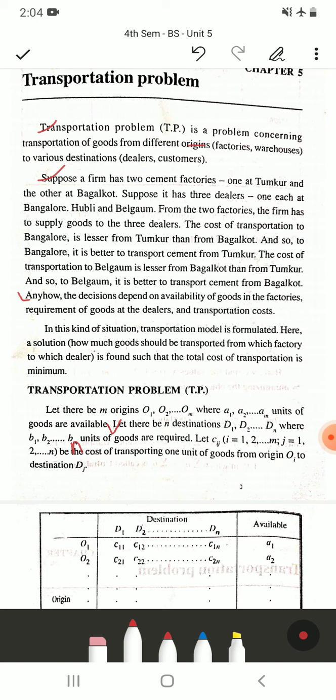Now let us take Cij, where i runs from 1 to m and j runs from 1 to n, to be the cost of transporting 1 unit of goods from Oi to the destination Dj.